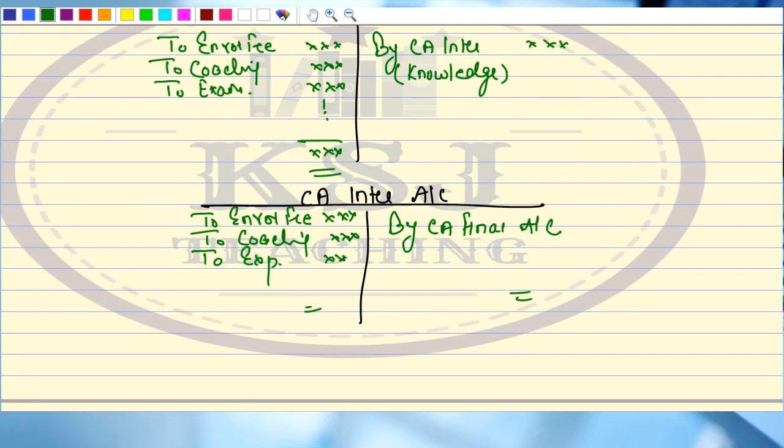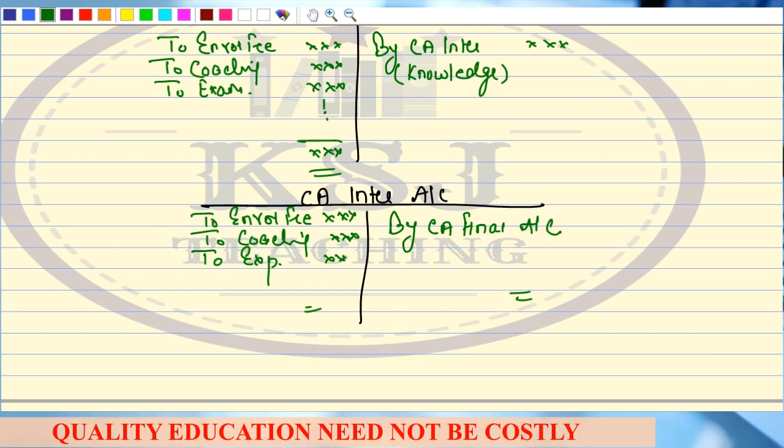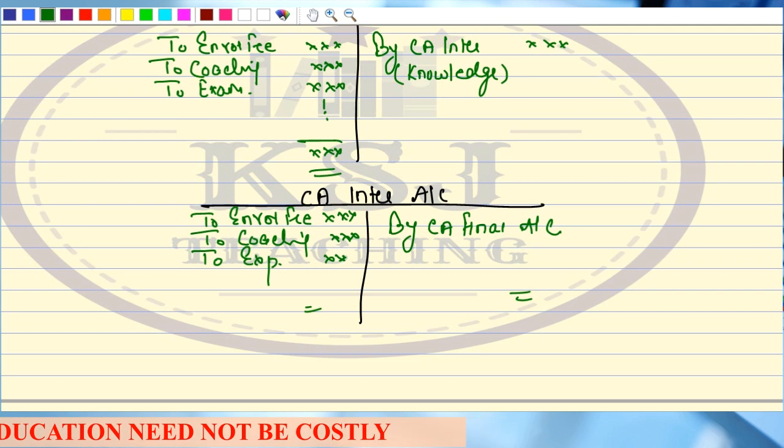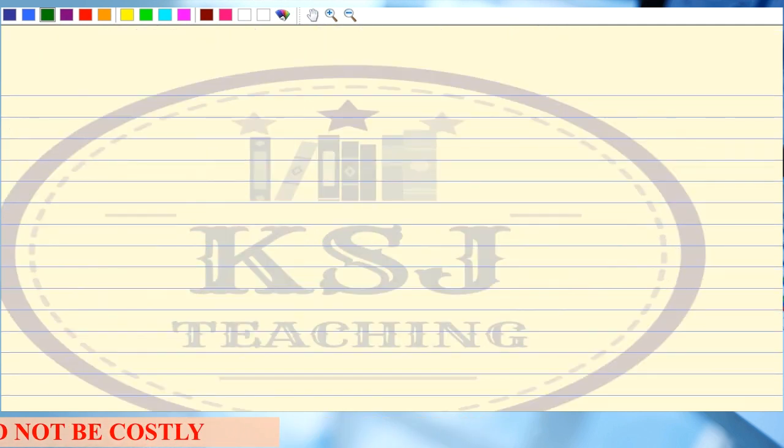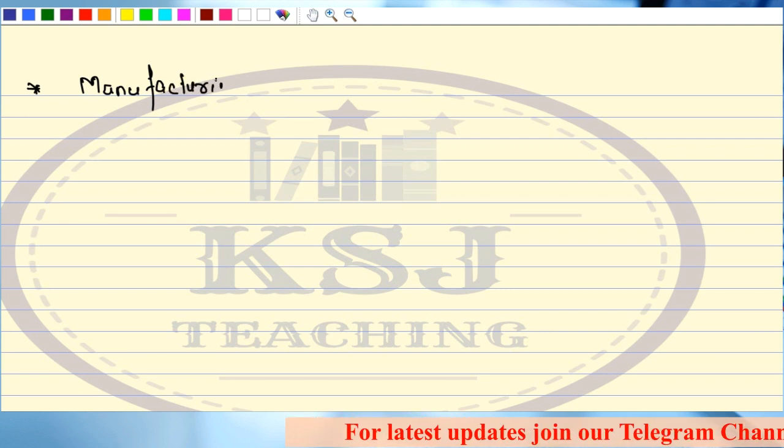From there you will write by CA account. Now you are a chartered accountant, right? You will write by CA account. So you are carry forwarding the knowledge to the various levels. Right, sir? So as I told you that this process costing is mostly applicable in the manufacturing units.